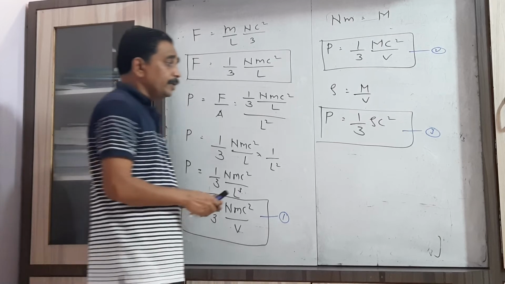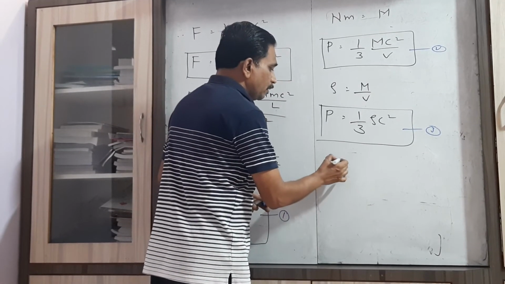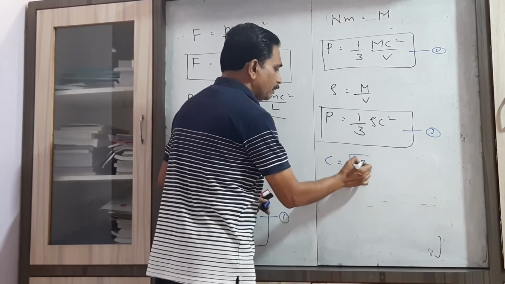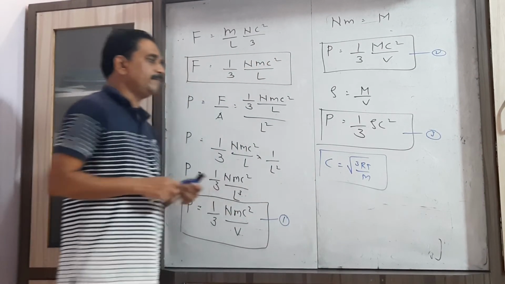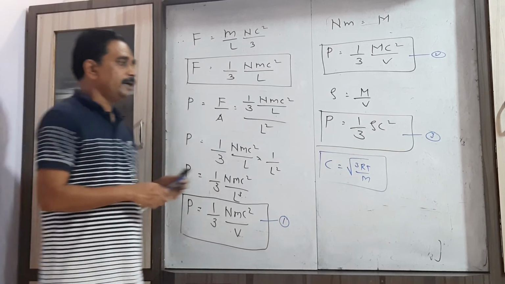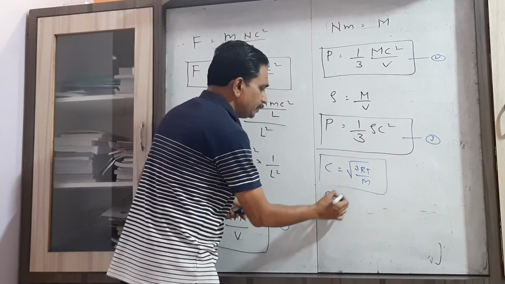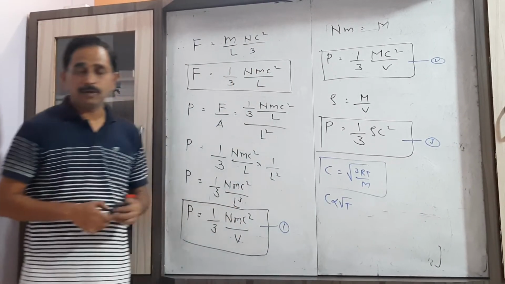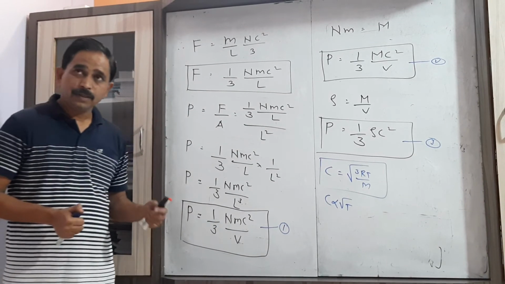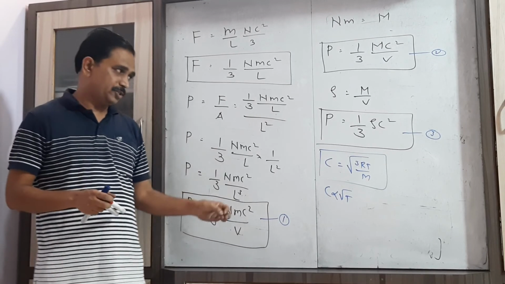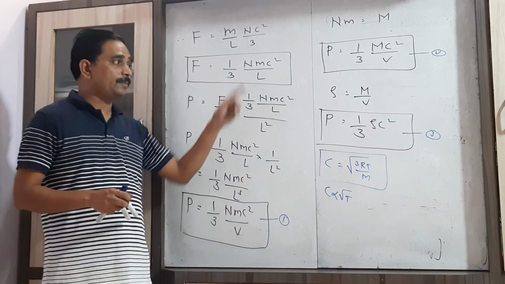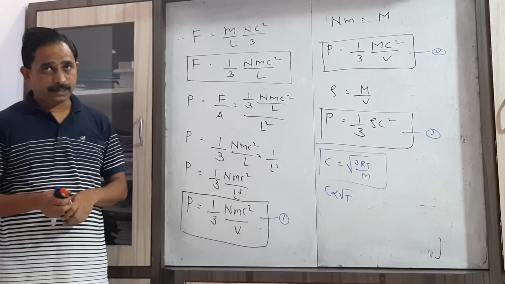We have to show here the RMS speed of the gas molecule, that is C equal to the square root of 3RT upon M, so RMS speed is directly proportional to the square root of temperature. We have to prove the average kinetic energy. We have to prove the various relations on the basis of the pressure exerted by the gas molecule.